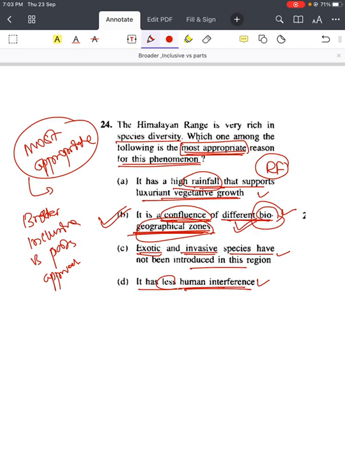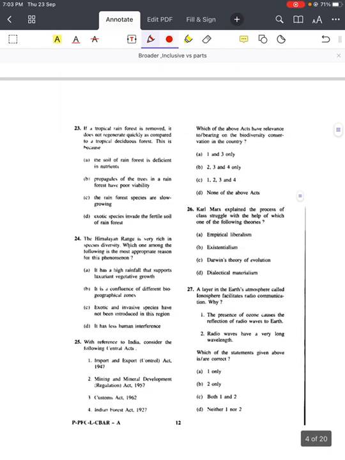Confluence of different biogeographical zones means it will have more flora, fauna, more biogeographical conditions, climatic conditions and all. That's why it is broader and inclusive. Right? Go to the next question.